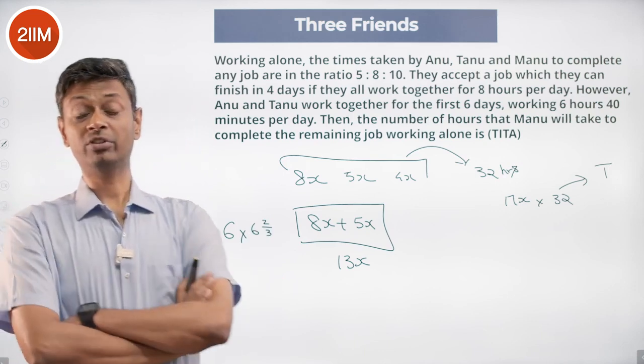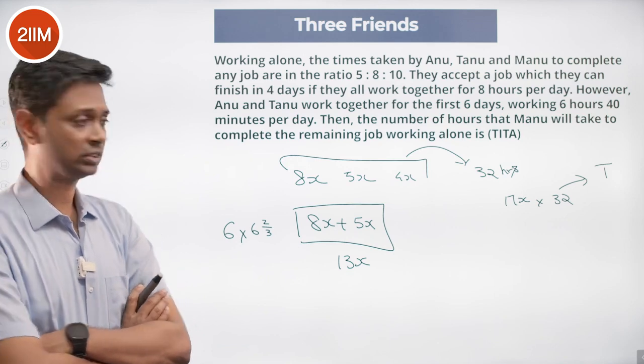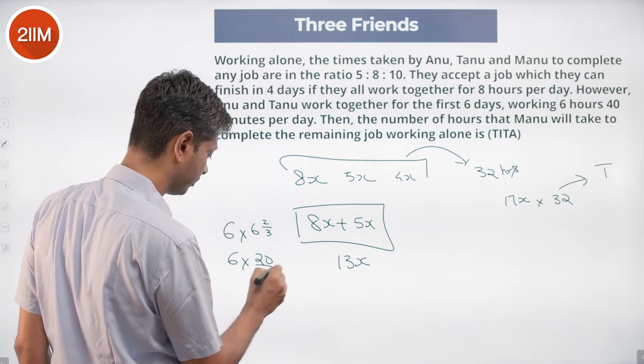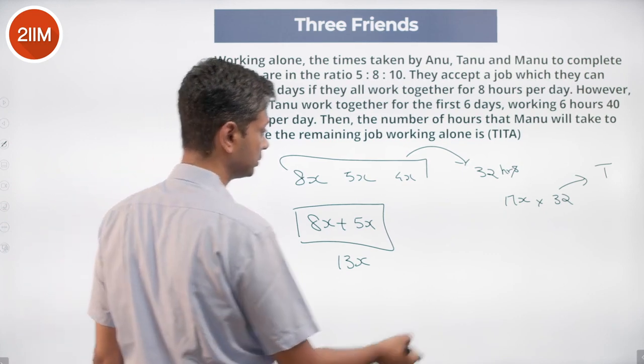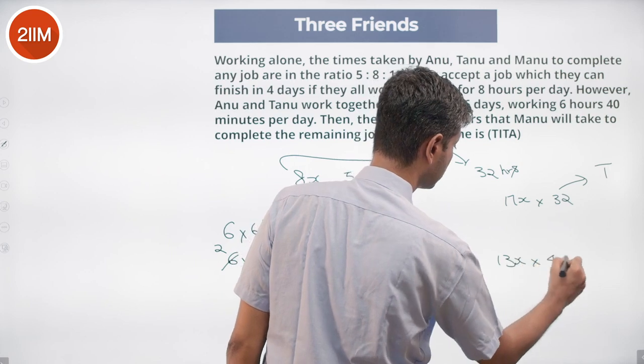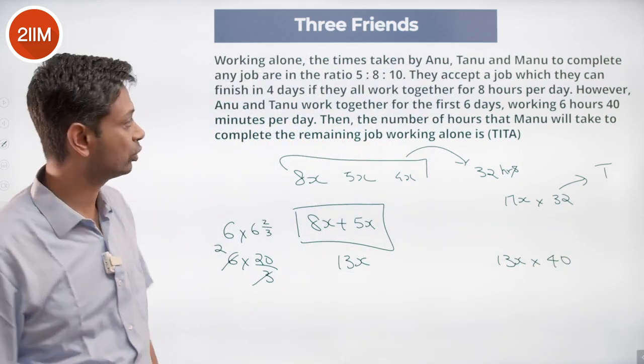40 minutes is 40 by 60, 2/3 of an hour. 6 hours 40 minutes is 6 and 2/3 hours, which is 20 by 3. 6 into 20 by 3 is 40 hours. So what they do is 13x into 40. I'm guessing this is less than that, otherwise they would have finished the entire task before that.